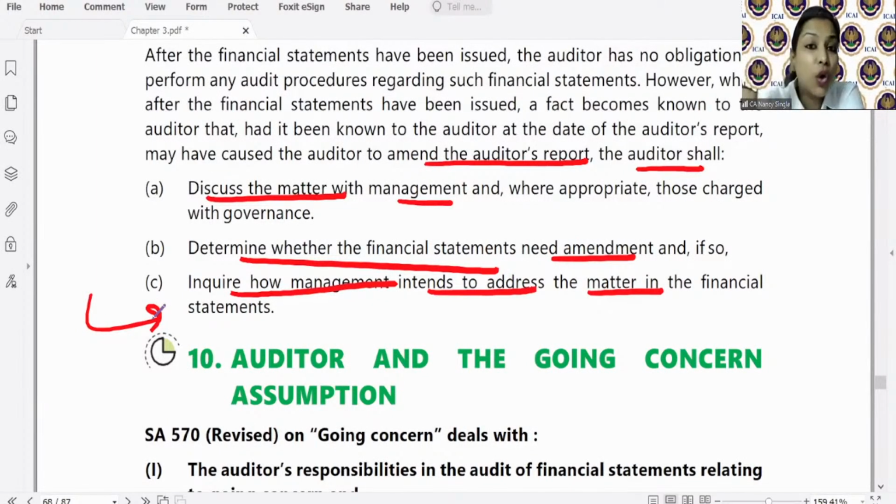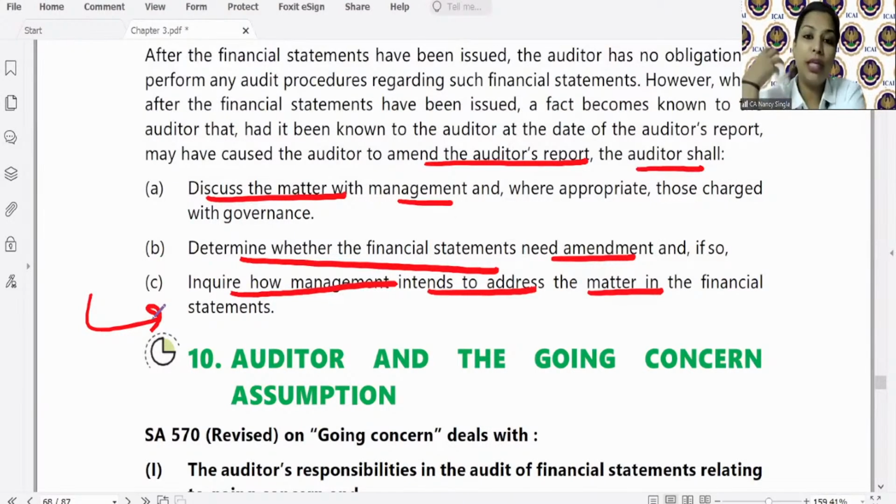Let's say such audit report and the audited financial statements, which were not based on the amendment because management never made the amendment, were given to the bank. So the auditor may write a letter to the bank explaining the fact, and further the auditor can always take legal advice as to how to proceed. This was about the B1 period.